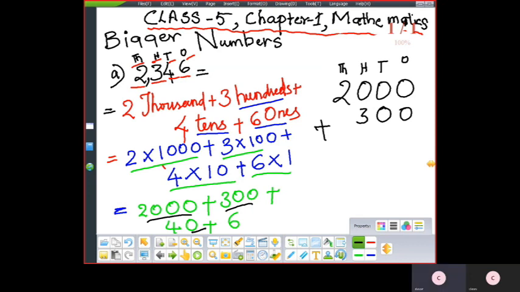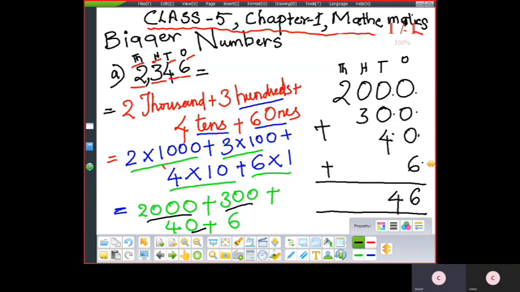Plus 40, 4 should come under 10. Plus 6. Writing of the numbers under each other is very, very important, children. Then only you can do the addition in a proper way. So 6 plus 0 plus 0 plus 0 is 6. 4 plus 0 plus 0 is 4. 3 plus 0 is 3, 2 plus 0 is 2. So we got the number 2346. Clear? So this is the expanded form.